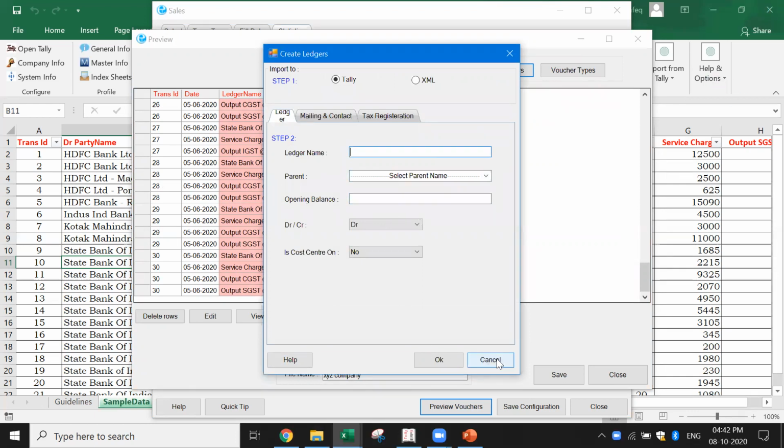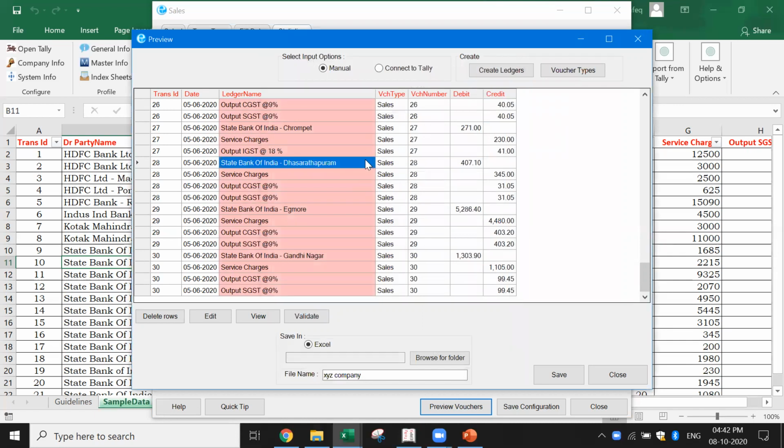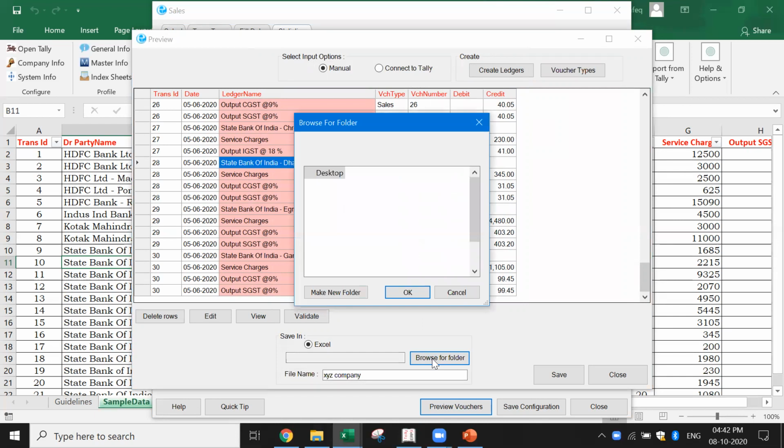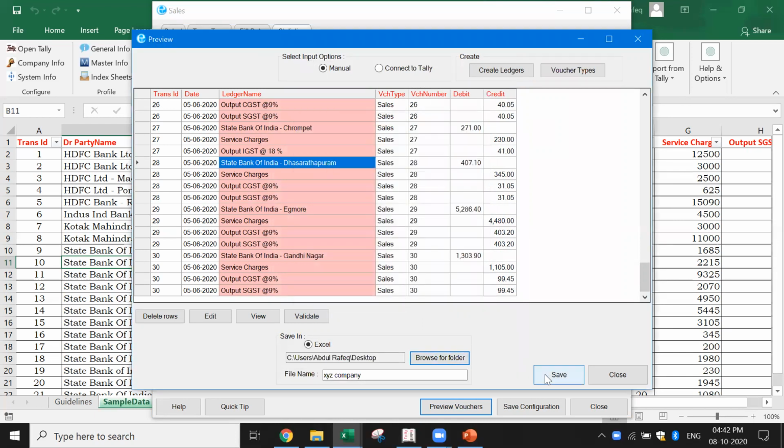Instead of that, let me show you how I can do this. What I can do in this case is, let's say I save this file. Let's say I'm keeping it on the desktop only. Okay, and I say save.